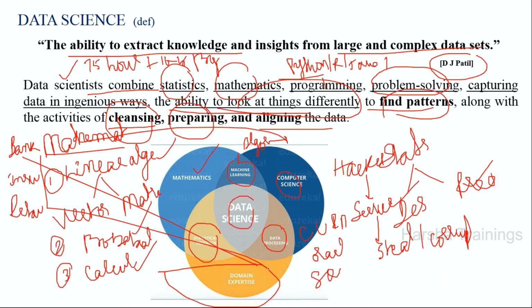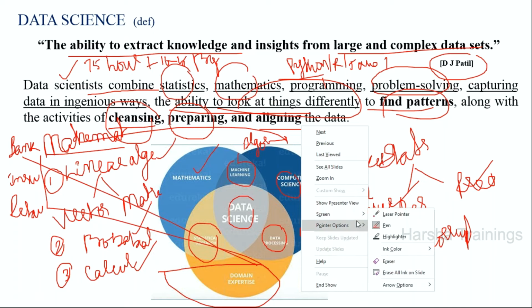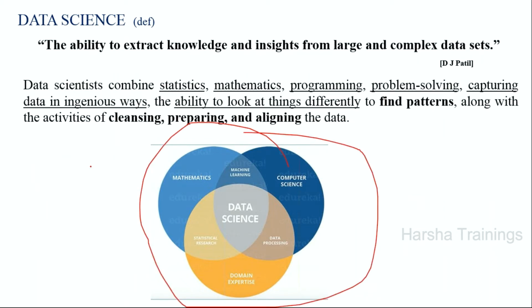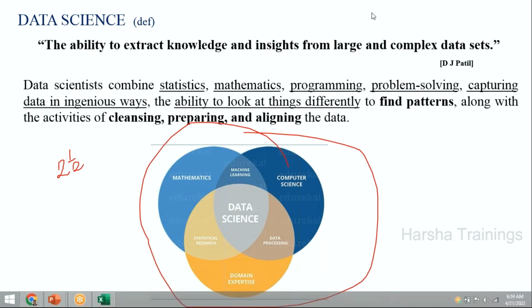If you are very good in domain knowledge, you can better design data science and machine learning algorithms. This is where we have to concentrate to become a data scientist. So a data science course cannot be taught in 15 days, 20 days. It will take a minimum of 2.5 months to make you understand and be ready for the industry. Any queries on this slide?